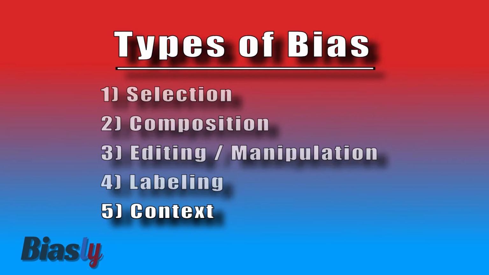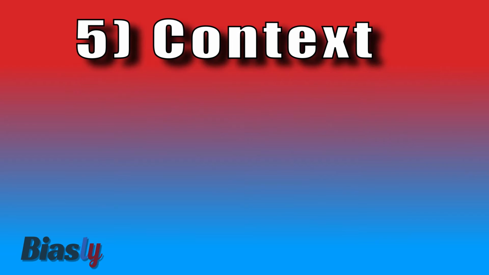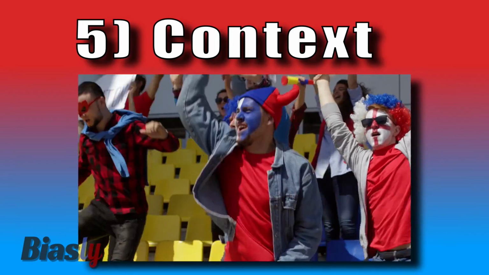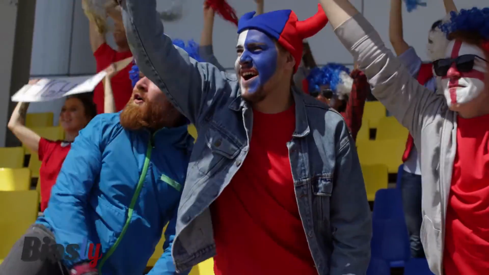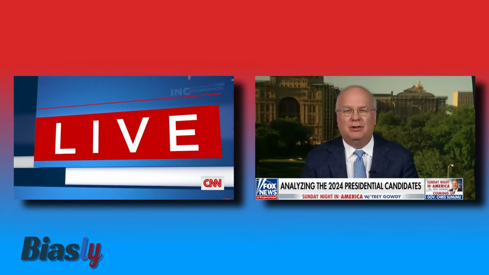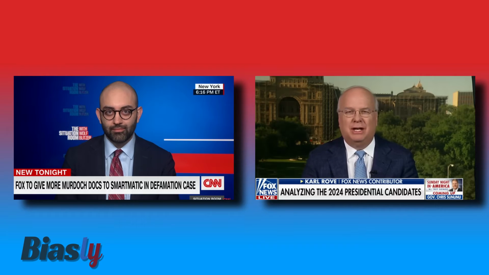And number 5. Context bias. The context in which an image is used can also be biased. For example, a news organization may show a large crowd at a campaign rally, even though less than half the stands are empty. It's important to note that bias can exist on both sides of the political spectrum.